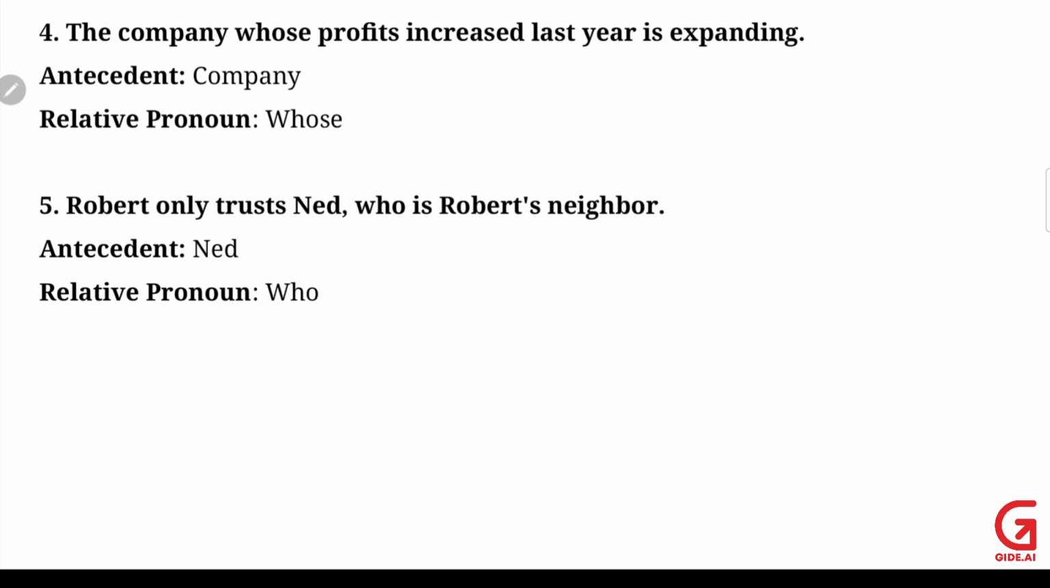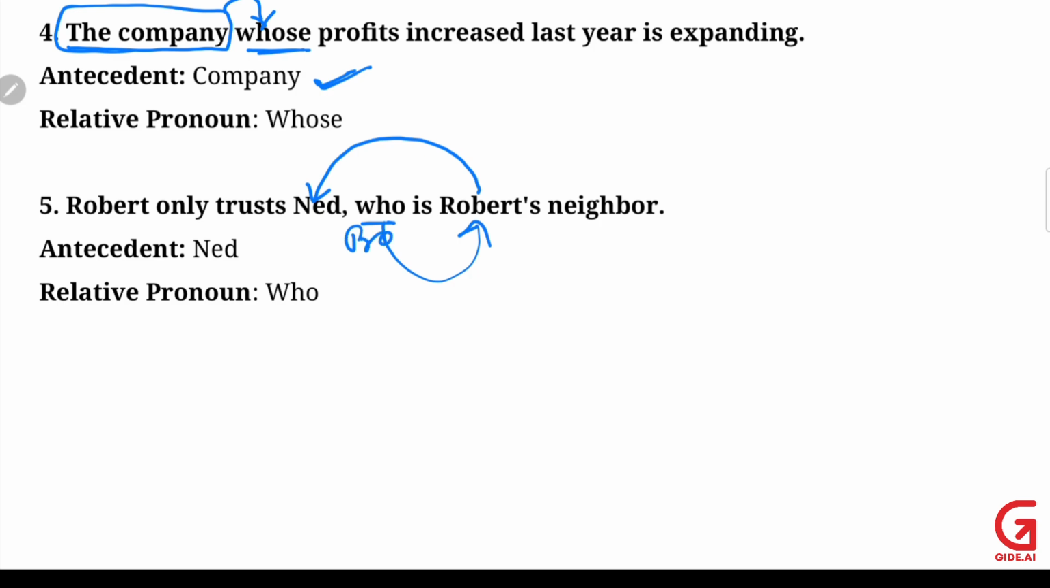The company whose profits increased last year is expanding. Now we are talking about the company, and the pronoun we are using is whose. So this whose is used for the antecedent company. Clear? Next: Robert only trusts Ned, who is Robert's neighbor. Again, we are talking about Ned. So who is your pronoun used for Ned. The antecedent is Ned and the relative pronoun is who.